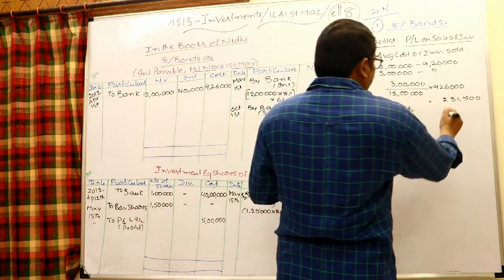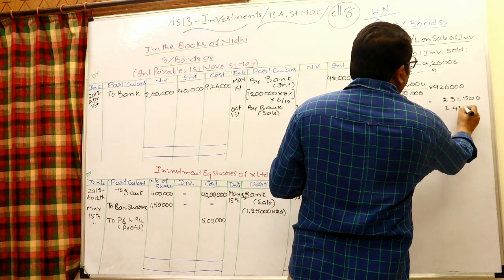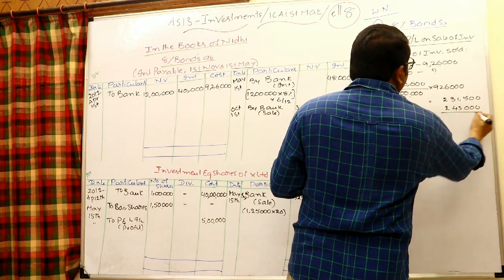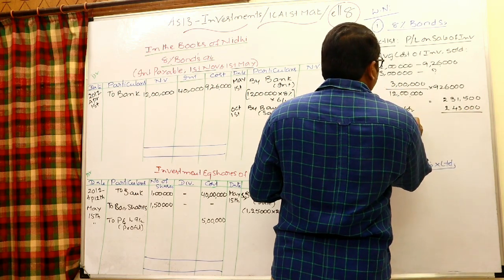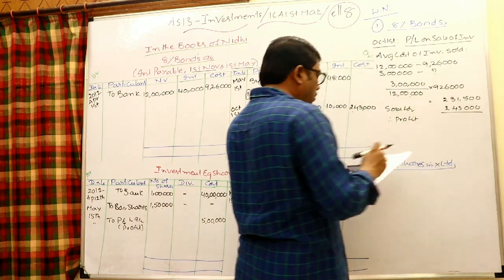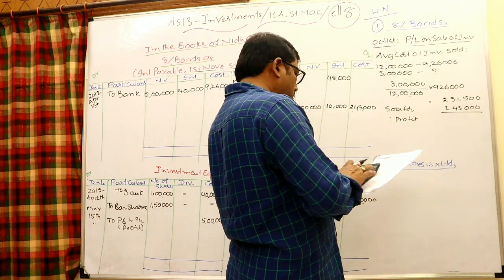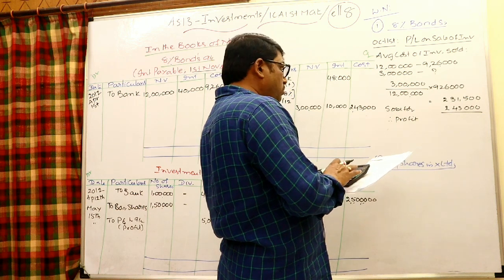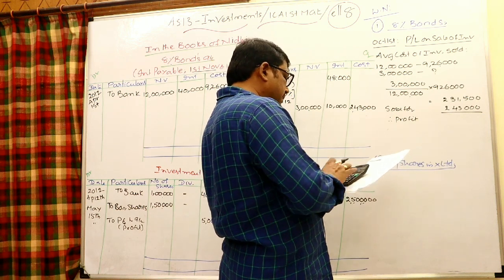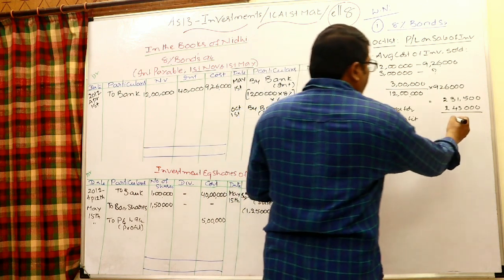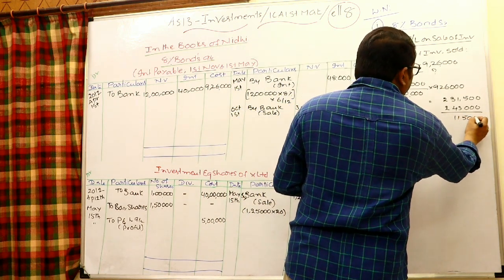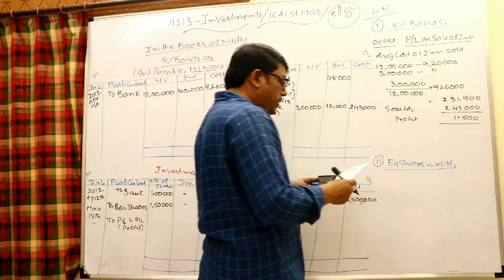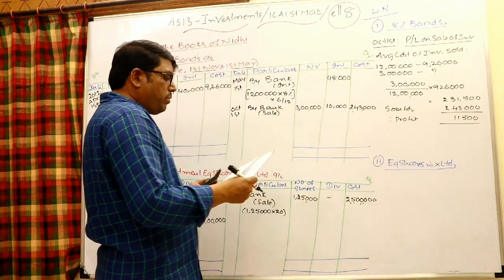Sold for 2,43,000. So therefore profit: 2,43,000 minus 2,31,500. 11,500 is the profit. 11,500 rupees is the profit.